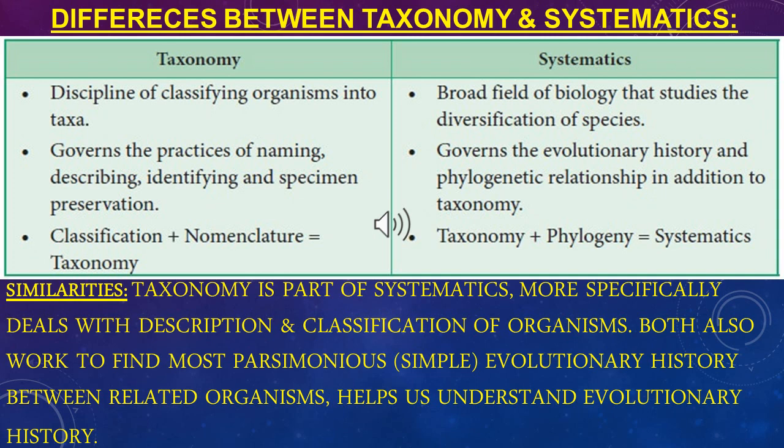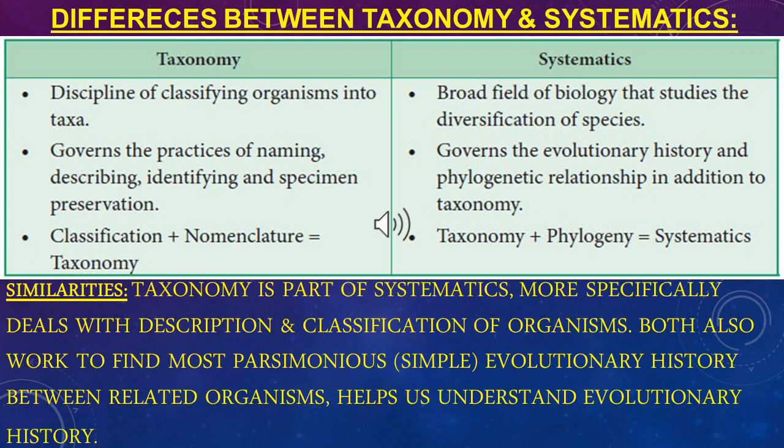Differences and similarities between taxonomy and systematics. Differences: taxonomy is the principle of classification. Systematics is the principle of studying the diversification of species. Taxonomy is related to the naming process, description, identification and specimen preservation.